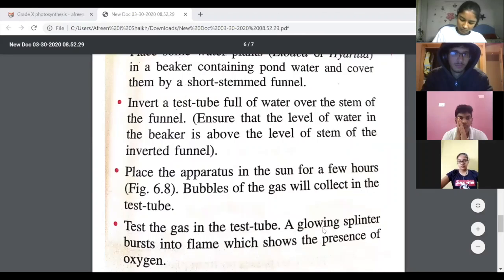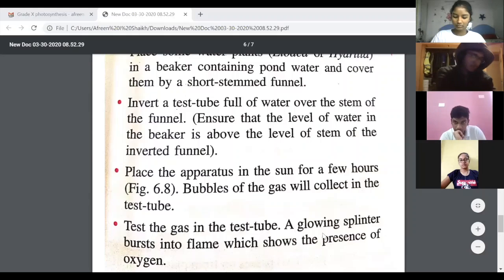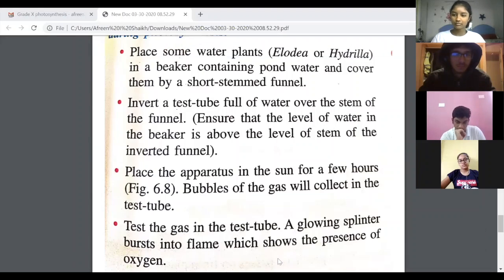So the gas in the test tube. Now, how do you test for the gas? You will take it close after you remove the test tube. You will test the gas with a glowing splinter which bursts into flame. Oxygen supports combustion. We all know this, right? So the moment you take a glowing splinter to the mouth of the test tube, it will burst into a flame, which means that there was presence of oxygen, which came in contact with the glowing splinter.